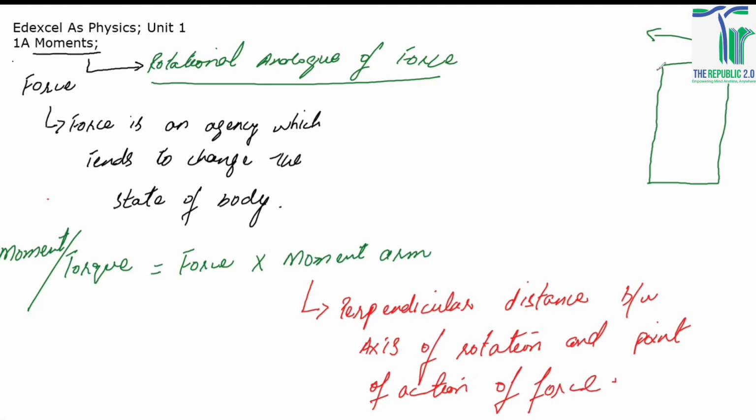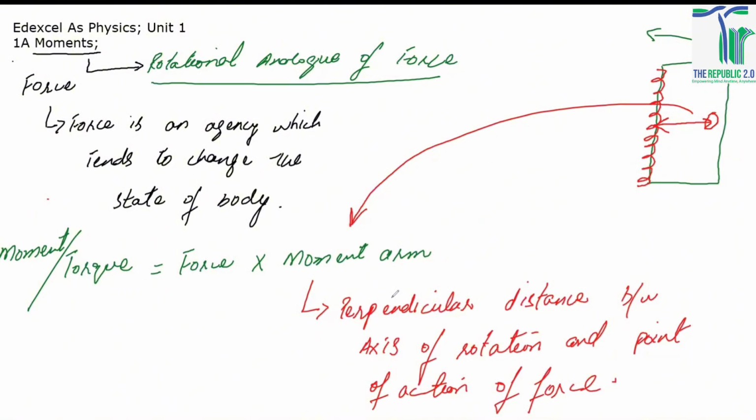For example, this is the axis of rotation of the door. Let it be the handle of the door over here. So you are going to apply some force on the handle, and that door is going to rotate around this axis. So the perpendicular distance between the lock and this axis of rotation is known as the moment arm.